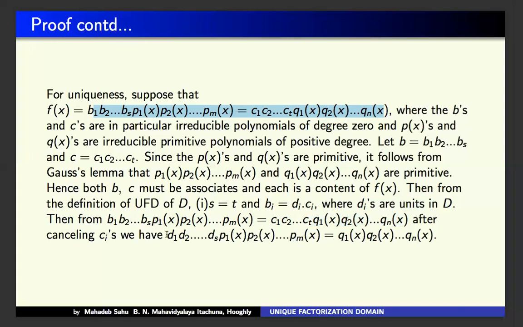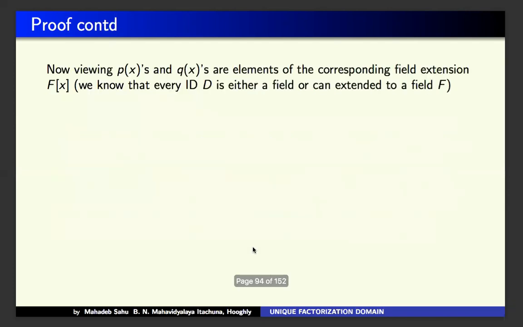So here you get the di's together with p1 up to pm, and here you just cancel out c1 up to ct, as you see, is equal to t. So therefore you write q1 up to qn. What will happen? So this implies, in viewing, p(x) and q(x) as elements of the corresponding field extension. Why?